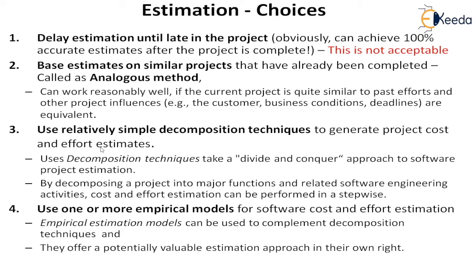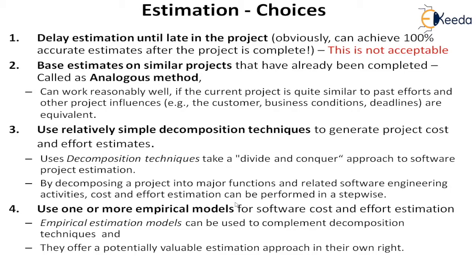Then the next one is the simple decomposition technique. So here we use the divide and conquer principle, which is very well known in our computer science. And we again decompose, just like we did in our architecture. Similarly, for the estimation and the planning also, we do the decomposition. So we decompose the project into major functions and related software engineering activities. And then for each, because it is difficult to estimate the bigger one, we break it into smaller parts.